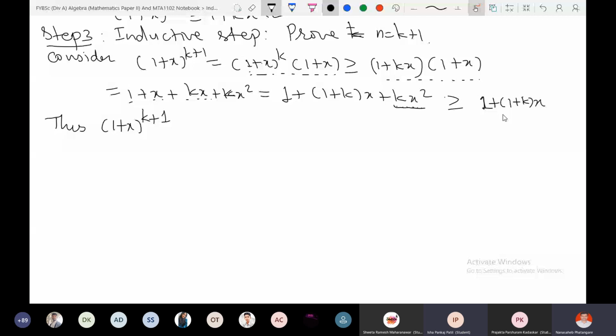Ultimately I started with 1 plus x raised to k plus 1, and at the end I reached some smaller amount, which is 1 plus k times x, and this is what we were expecting, that 1 plus x raised to k plus 1 is greater than or equal to 1 plus k plus 1 times x.